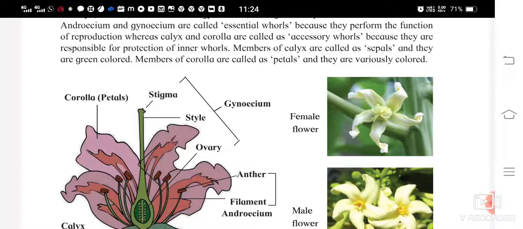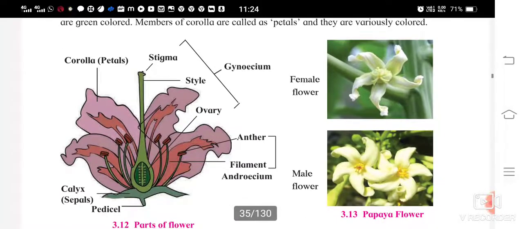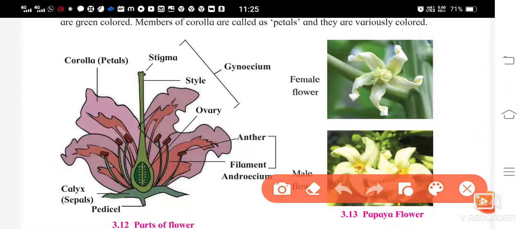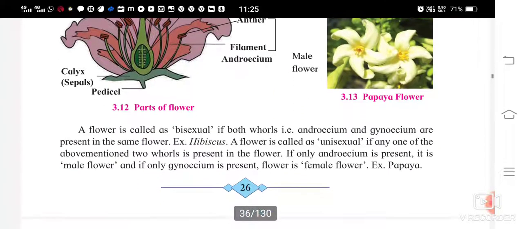Members of the calyx are called sepals and they are green colored. So the calyx is also called sepals. Members of the corolla are called petals and they are variously colored. You must have seen the petals of different flowers, isn't it? They are differently colored: some are red, some are yellow, purple, blue, green, orange, right?